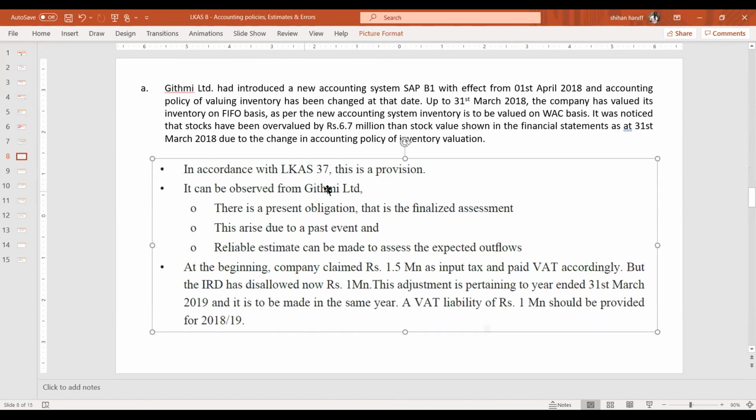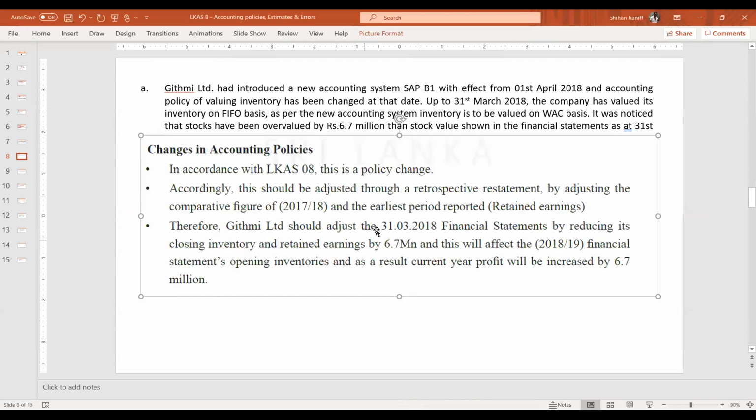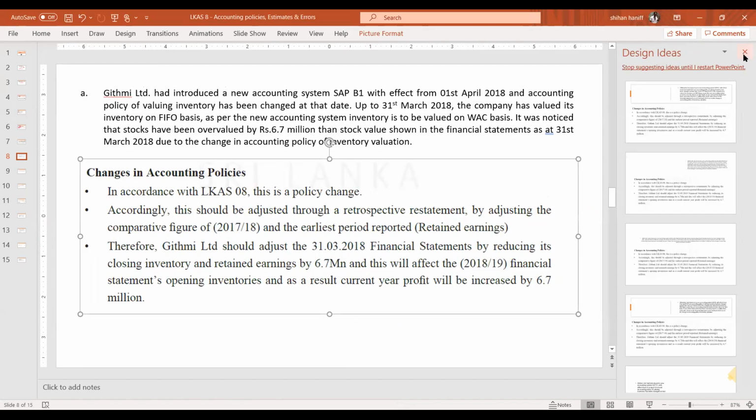So in accordance with LKS 8, this is a change in accounting policy, right?